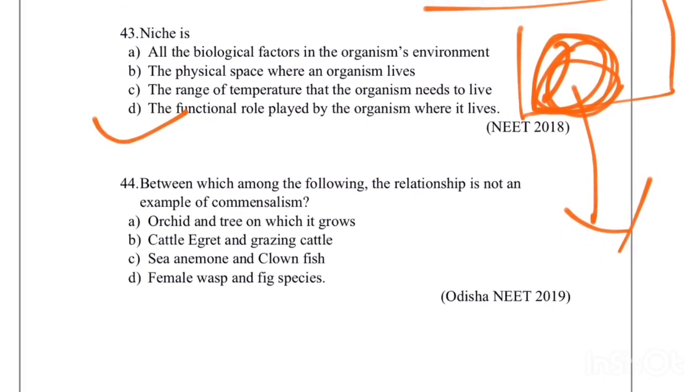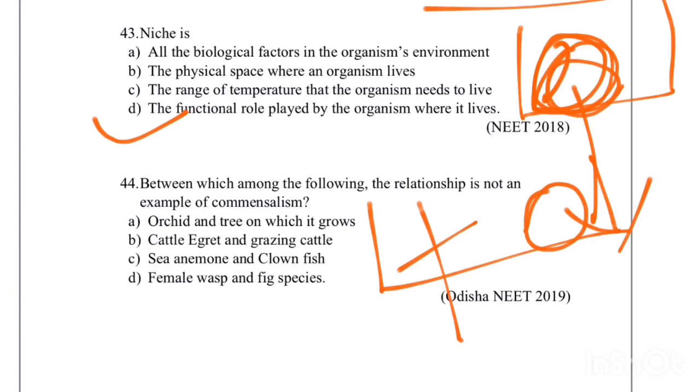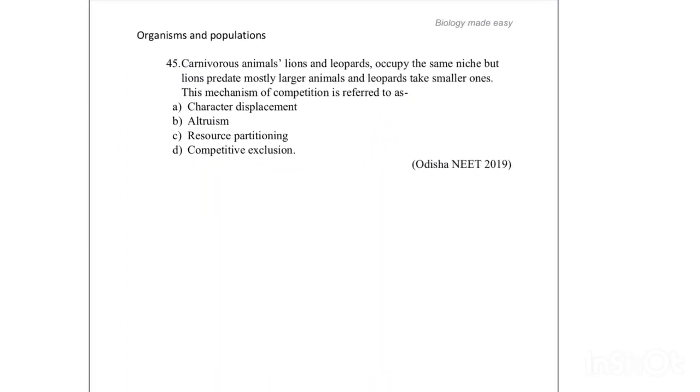Next one is, between which among the following the relationship is not an example of commensalism. What is commensalism? Commensalism is a type of interaction where only one organism is benefited, other is neither benefited nor harmed. That type of interaction is known as commensalism. It is already usually seen in epiphytes. Epiphytes means orchids. Orchids are the tree on which it grows. So next one is the last.